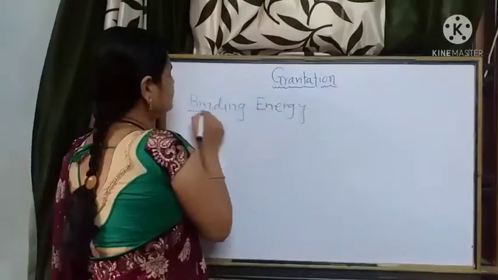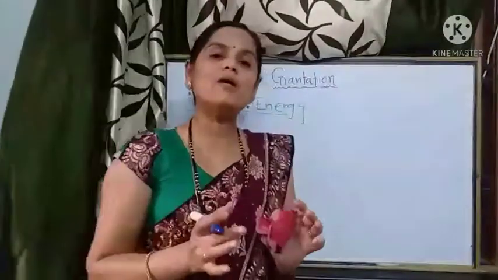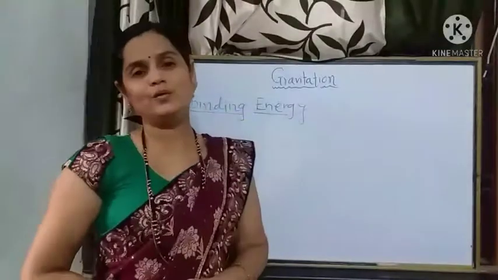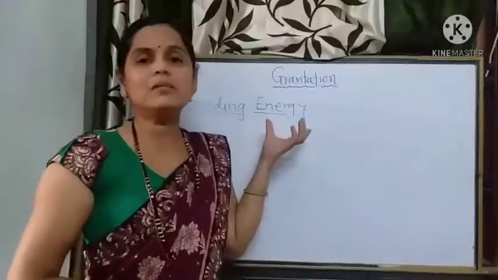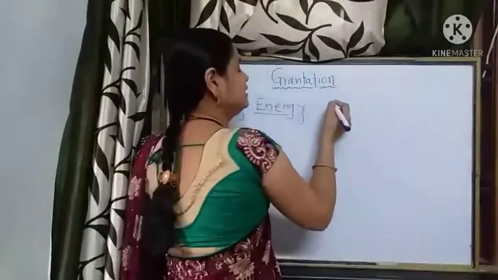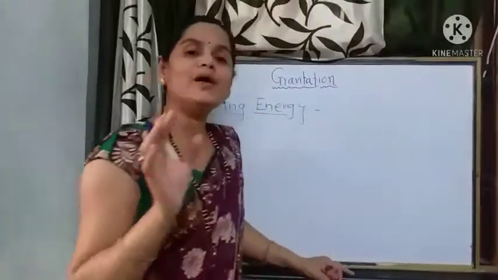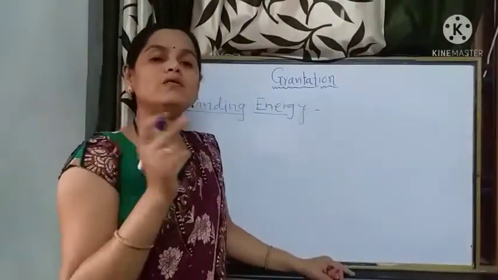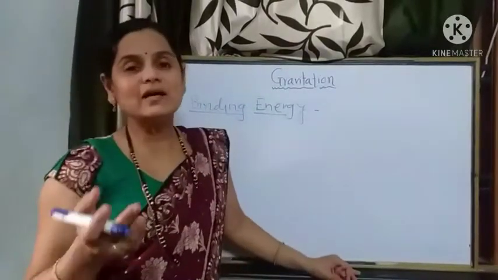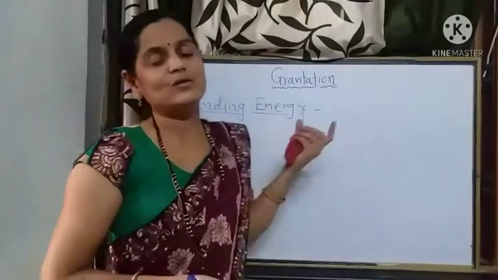See, the word itself suggests binding, meaning the object is bound to the earth. This is the minimum amount of energy required. Now we will consider this object as a satellite. So if we want to find out the minimum amount of energy for the satellite to escape from the Earth's gravitational influence, that must be equal to the binding energy of the satellite.